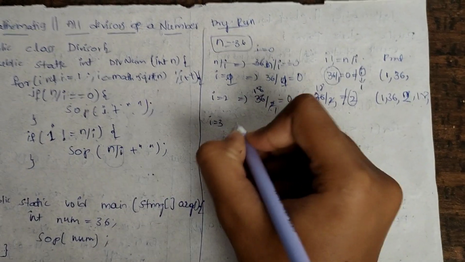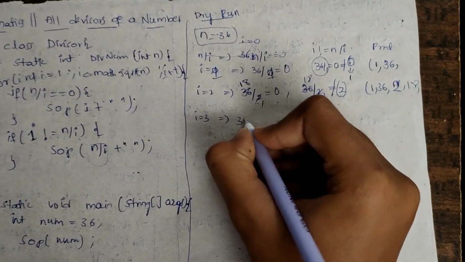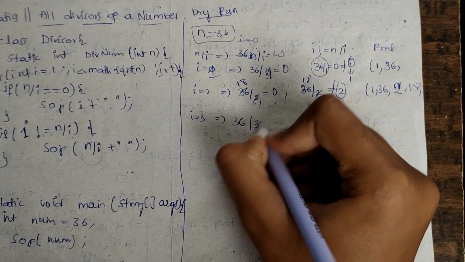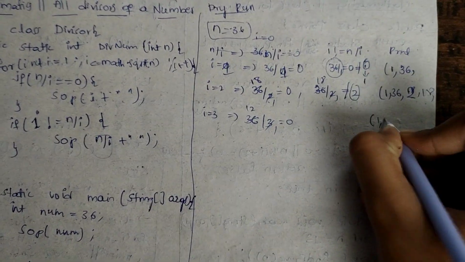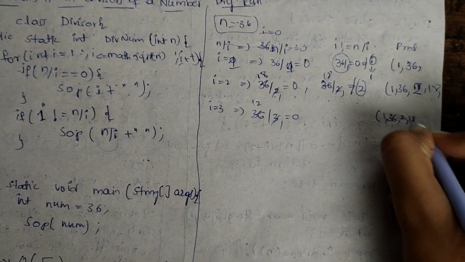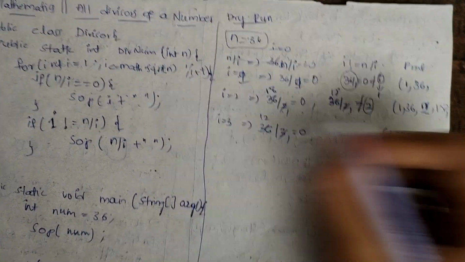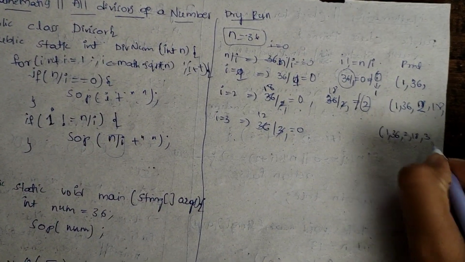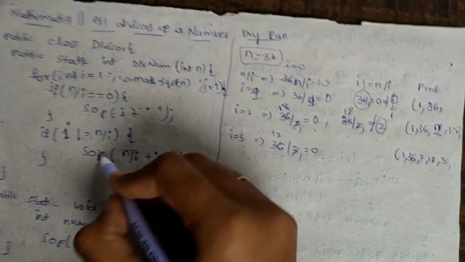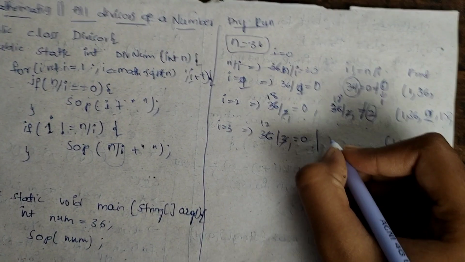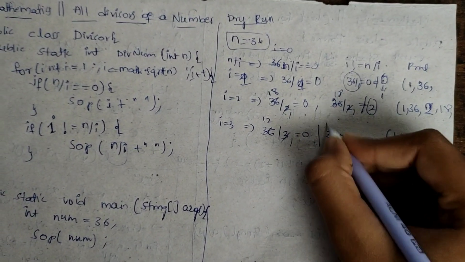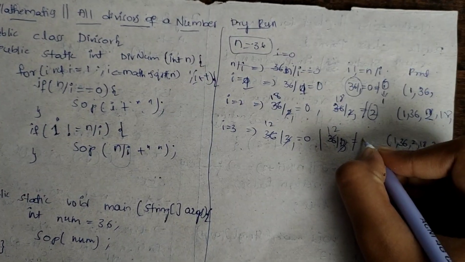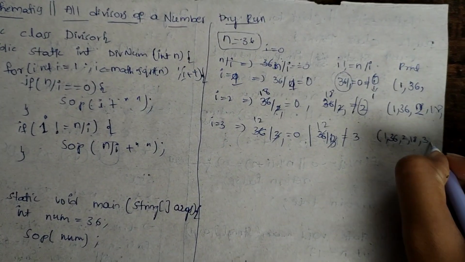Now i equal to 3. 36 by 3, 3 twelves are 36, it is also equal to 0. Then we print 1 comma 36 comma 2 comma 18 comma, and what was the value? i is 3, right? So I printed 3 here, and now I need to enter into this loop. So again we need to check here. 36 by 3 means we get 12, but it is not equal to the i value, right? So we need to print 12,